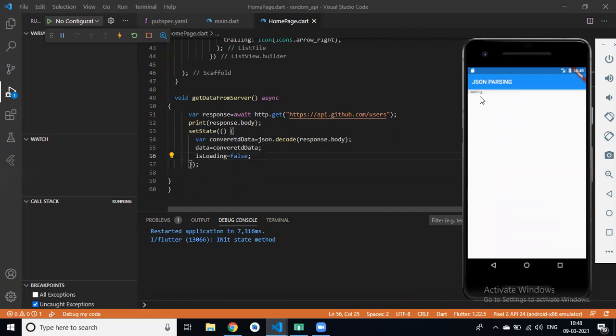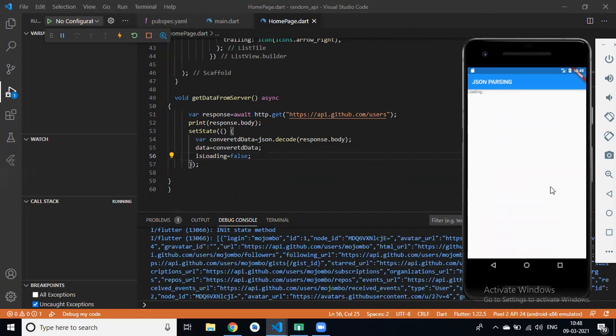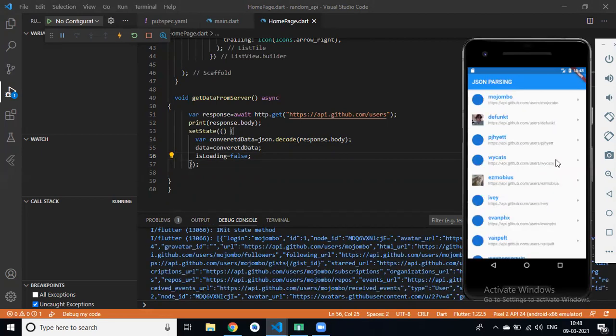You can see this loading, not showing any error, right? Yeah, Roshan. Yes. Clear?